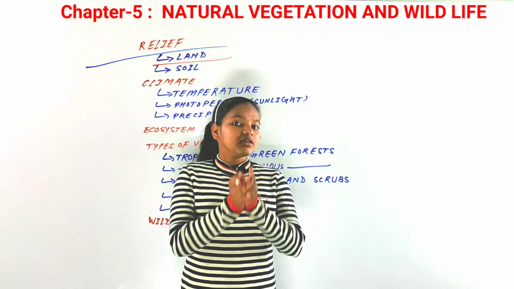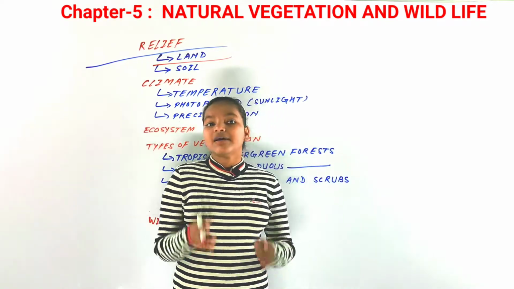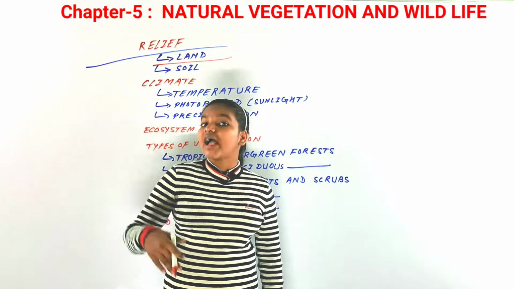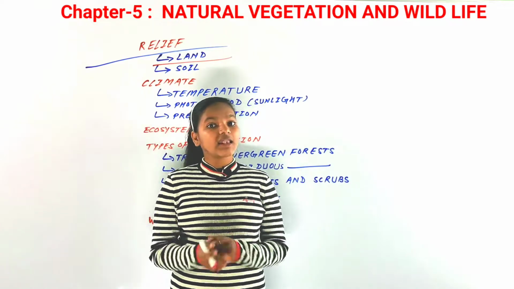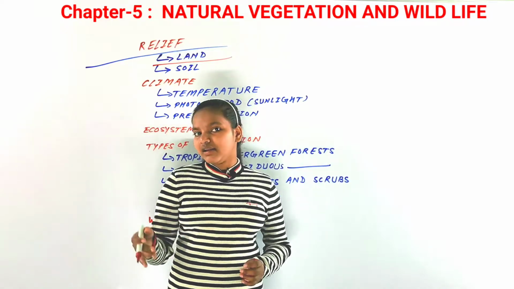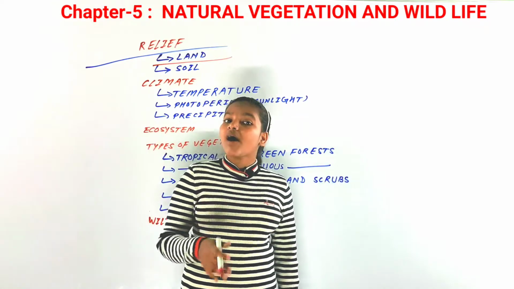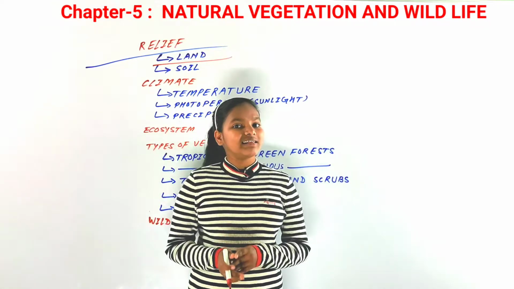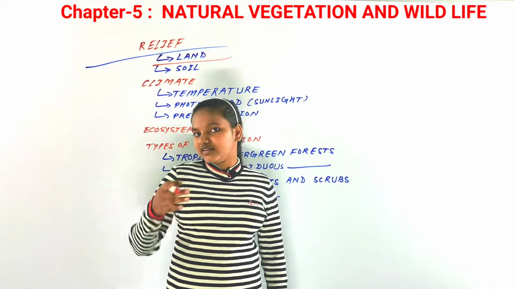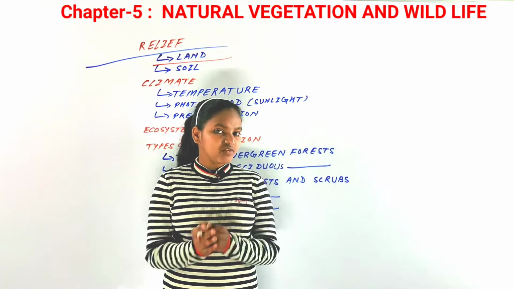Just think about that. The deltic lands or the plateaus don't support that much vegetation, but the plains support so much vegetation, and most of that part is agricultural land. So you could say that land also affects the natural vegetation. Well, if we talk about the land, just think about that. Whenever there is a plain land, first we think about agriculture, about converting it into cultivation land, and the remaining plateaus support the natural vegetation. So you could say that it is the structure of the land that affects the natural vegetation.